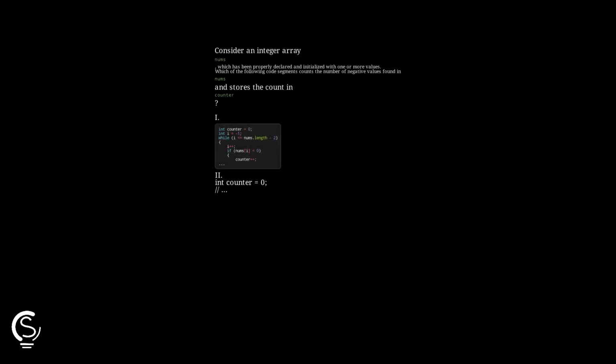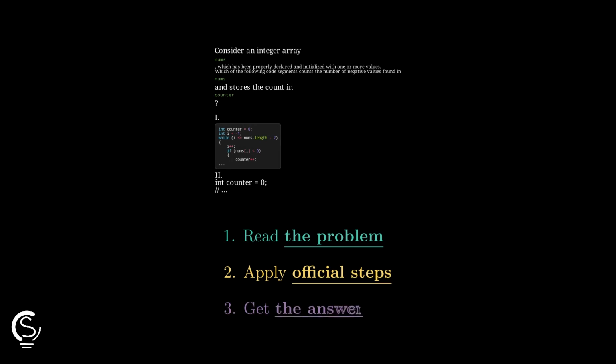I got your back. Finding the code segment to count negative array values is fast. Let's evaluate these 3 options to find the winner.